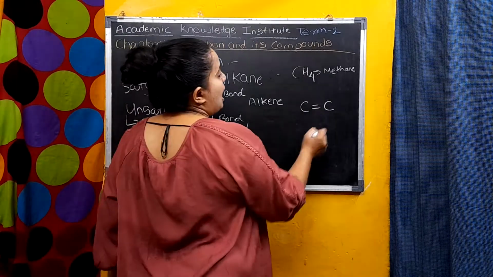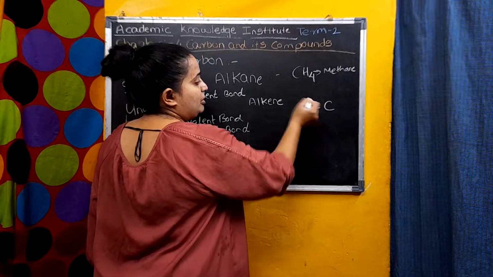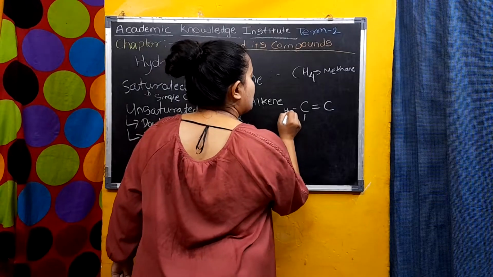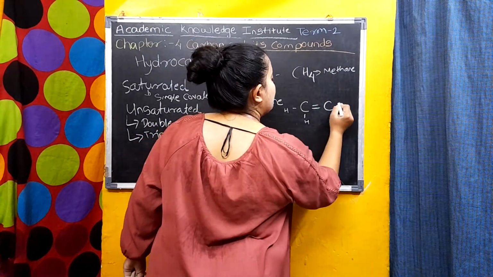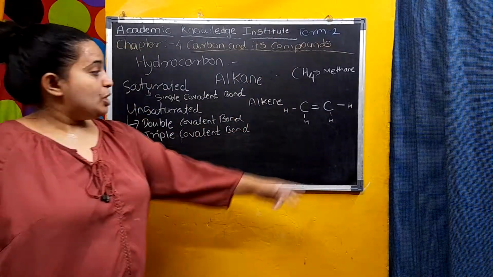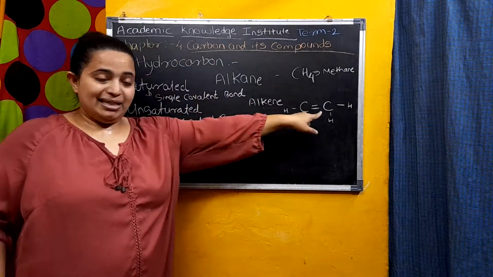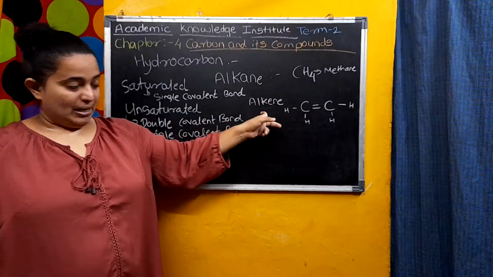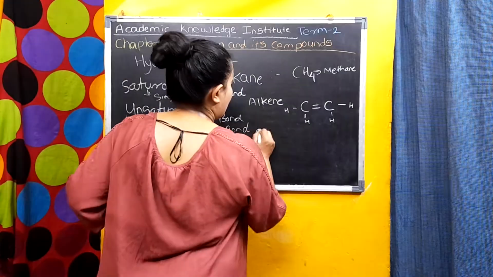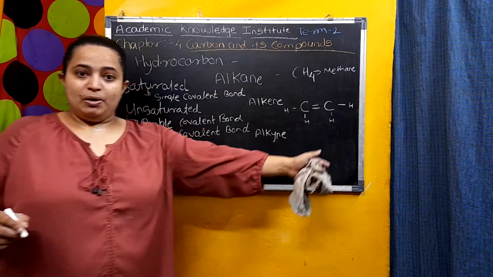Now see how many bonds carbon can form: 4 bonds. Two bonds are already formed here, and the remaining 2 bonds are with hydrogen, this hydrogen here and this hydrogen here. Understood? Here the carbons are attached with a double bond. This is known as ethene, from the alkene family. This is an unsaturated hydrocarbon. Now alkyne. In alkyne, you can take the example of propyne.